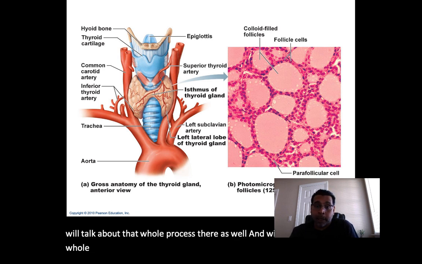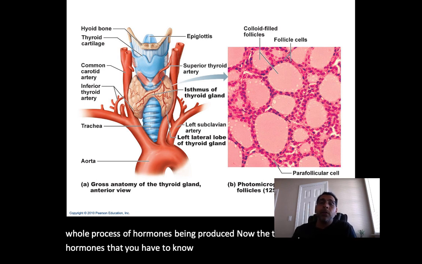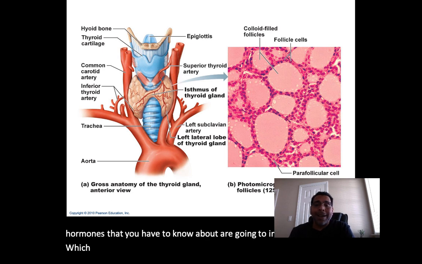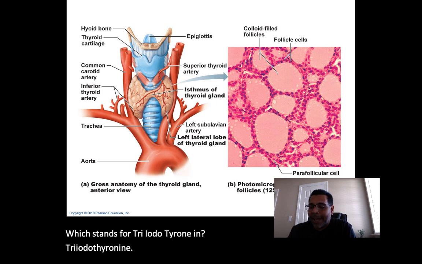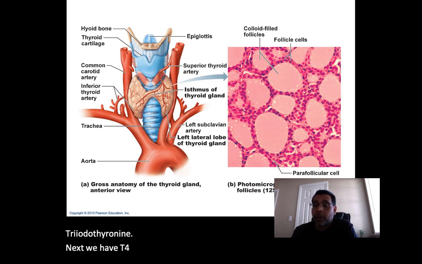of hormones being produced. Now, the two thyroid hormones that you have to know about are going to include T3, which stands for triiodothyronine. Next, we have T4. T4 stands for thyroxine.